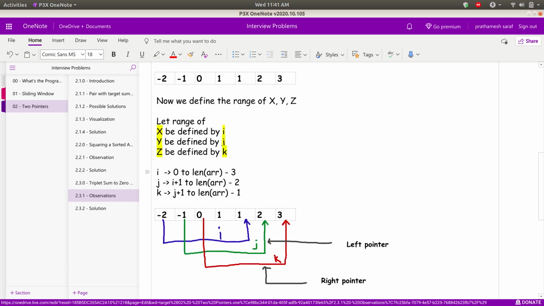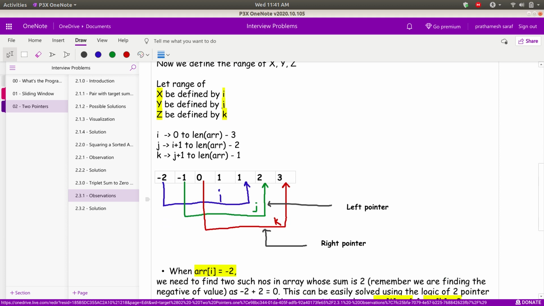Basically, what I mean to say is this: my i range will move from -2 to 1 here, because we need a triplet of three numbers, so at max my i can move till here. If I go ahead of this, I don't have space to accommodate my j and k. After this, my j can move till length of array minus 2, and finally my k can move till length of array minus 1. That is assuming these are all zero-based array indexing, right?